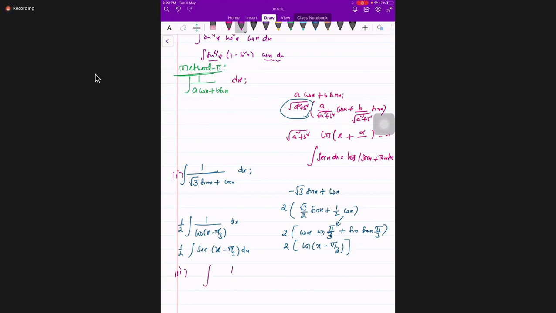Another example, students. Can you try with this? We have to multiply and divide by 5. You can take minus also, no problem. Multiply and divide by 5. By seeing the question, you should be able to pick up what to do.